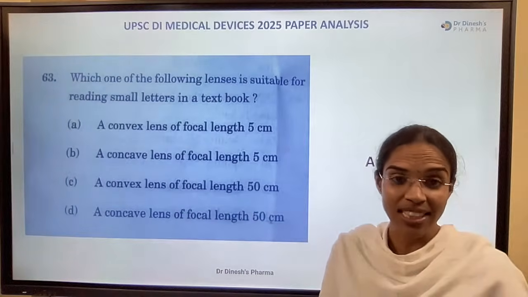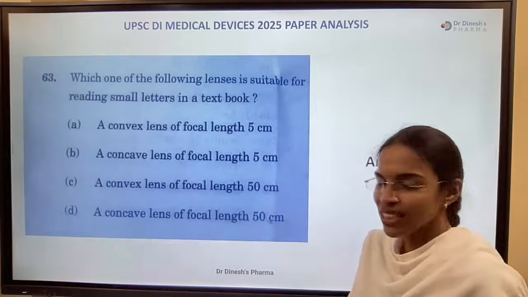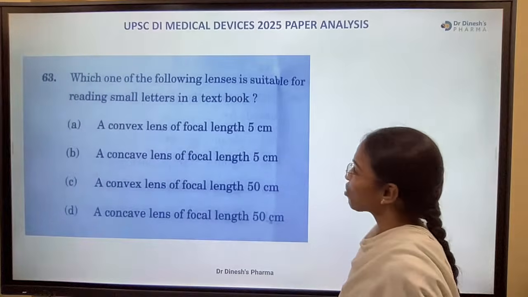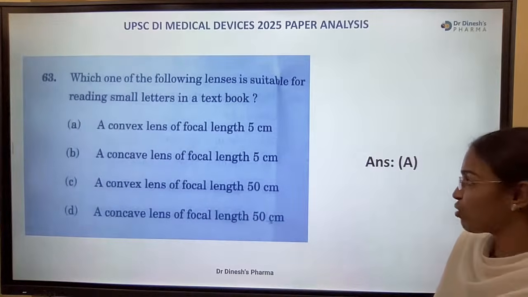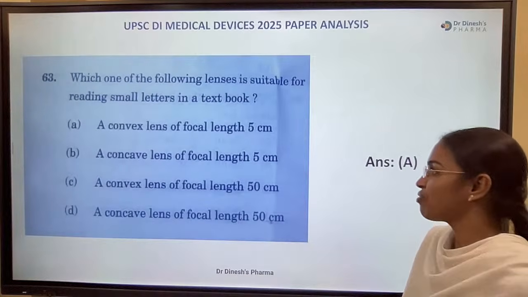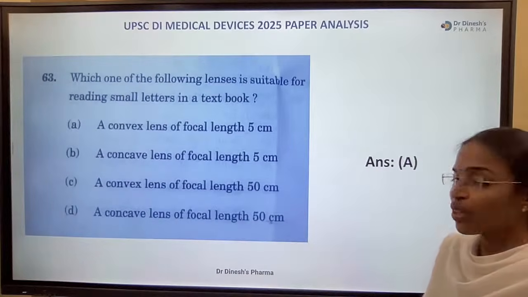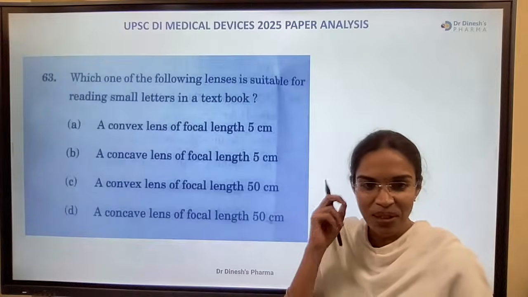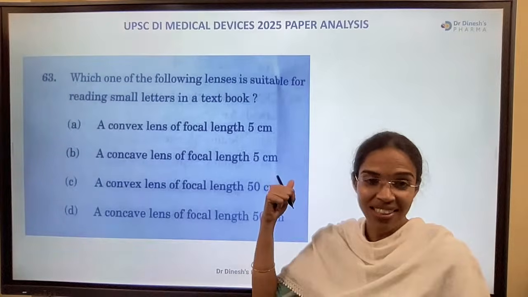Which one of the following lenses is suitable for reading small letters in a textbook? A concave lens of focal length 5 centimeters, a convex lens of focal length 5 centimeters, a convex lens of focal length 50 centimeters, and a concave lens of focal length 50 centimeters. What's the right answer for this question?